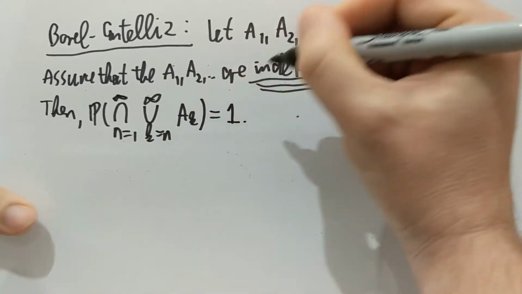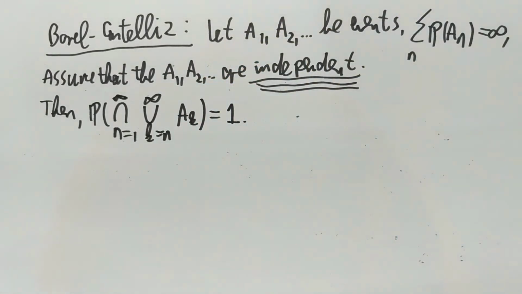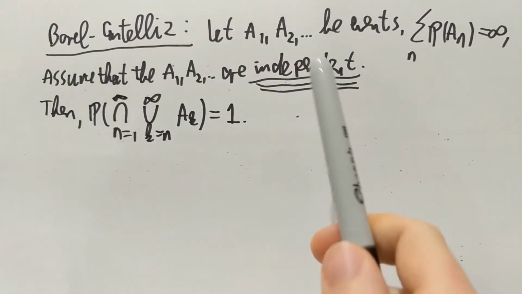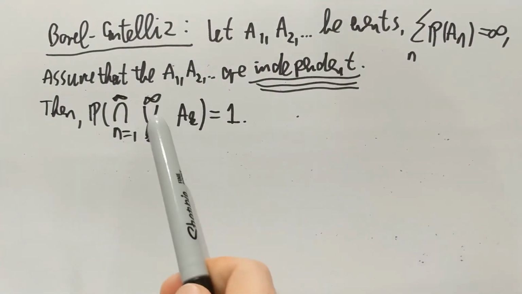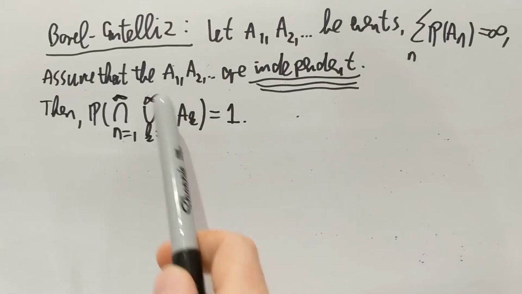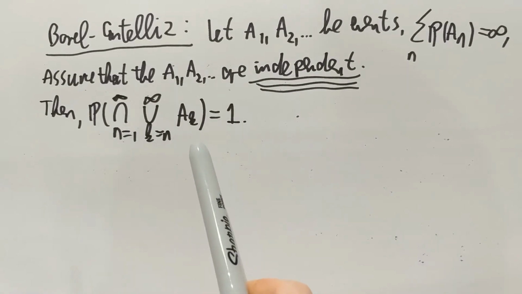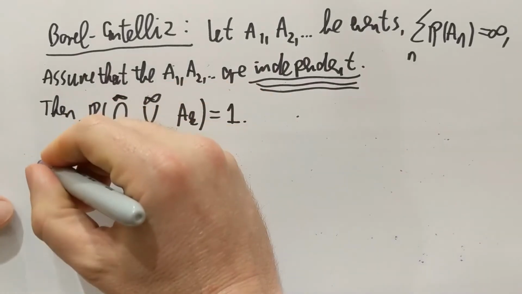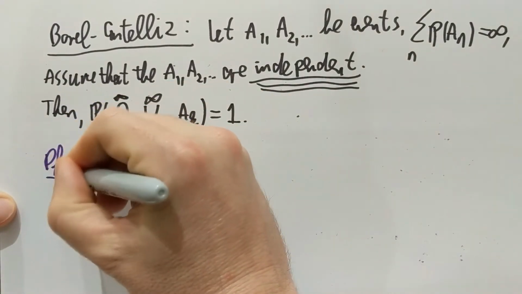In other words, if the probabilities are not summable, so the sum of the probabilities is infinite, and your events are independent, then almost surely with probability 1, infinitely many of them will occur. There might be gaps, there might be huge gaps, but there will be infinitely many of them which come up with probability 1. Okay, so let's prove this one.